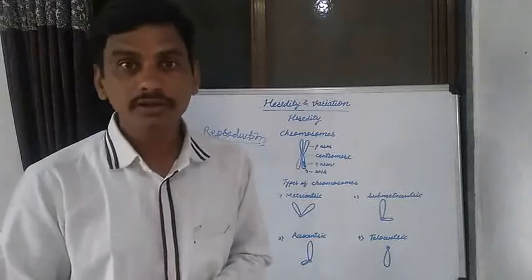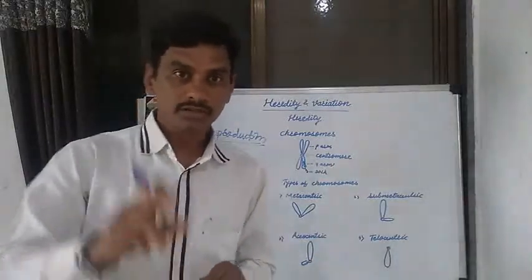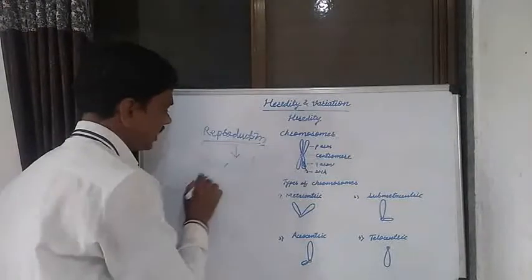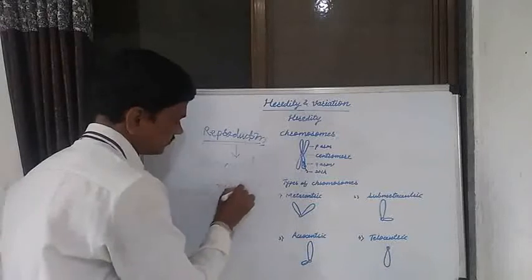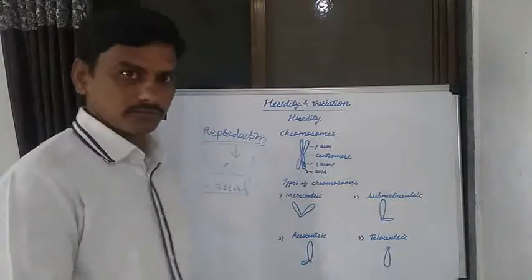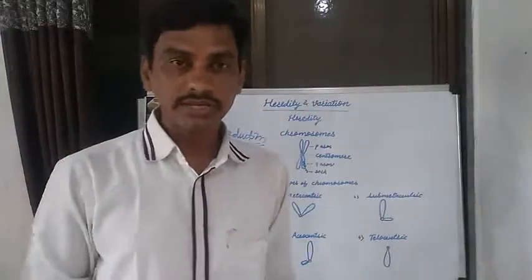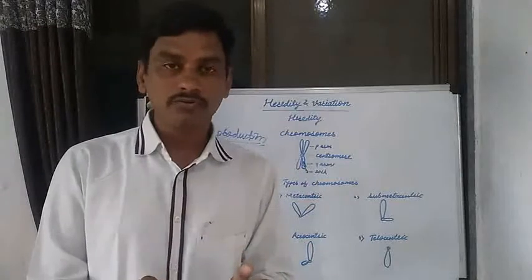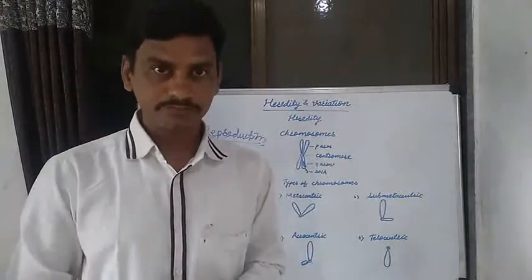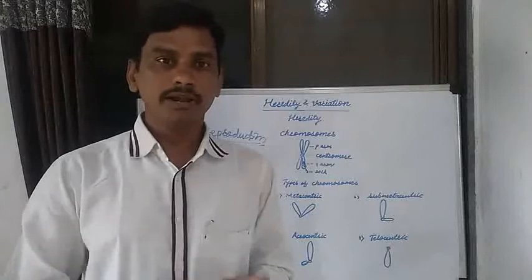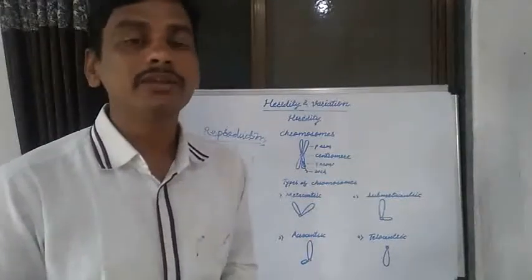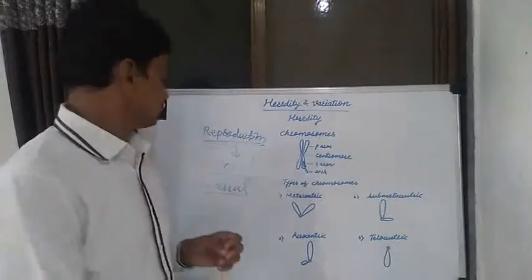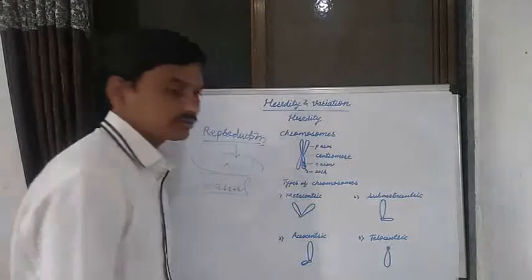There are two types of reproduction, known as asexual reproduction and sexual reproduction. Asexual reproduction is mostly found in unicellular living organisms, for example, various protozoa like amoeba, paramecium, and euglena. In these protozoa, asexual reproduction occurs.